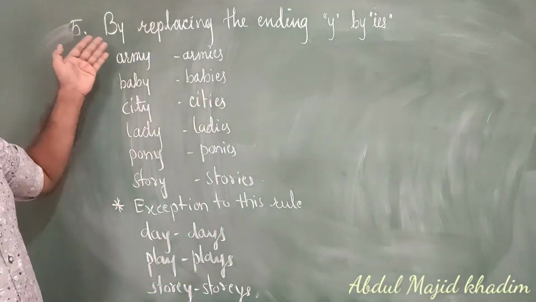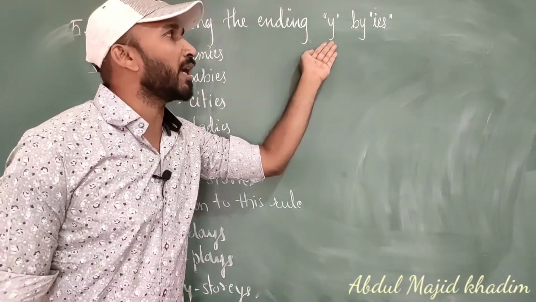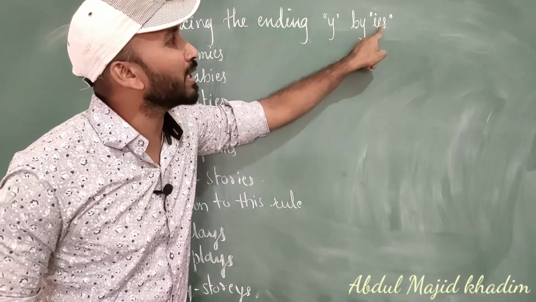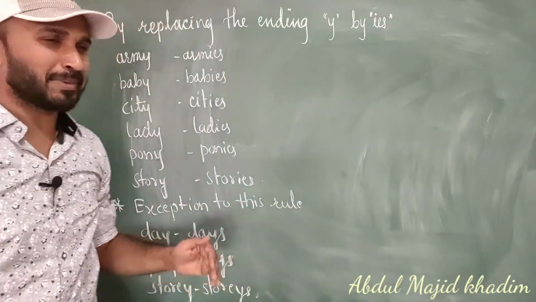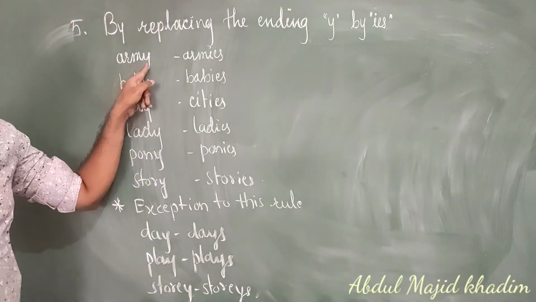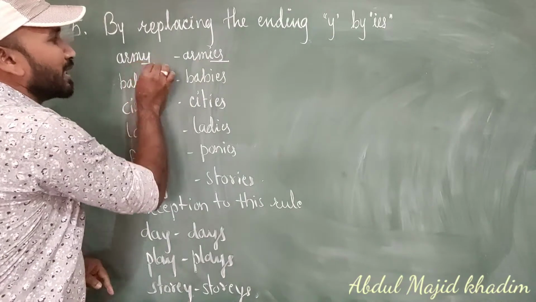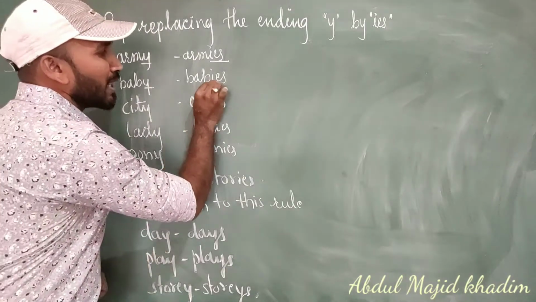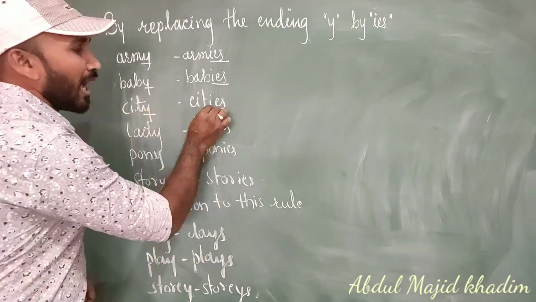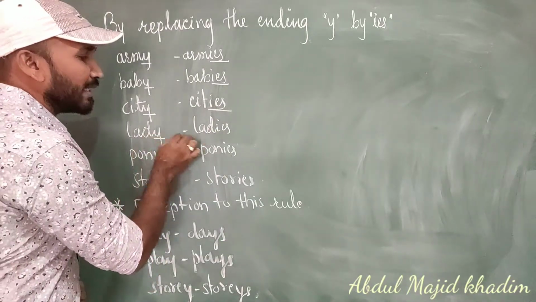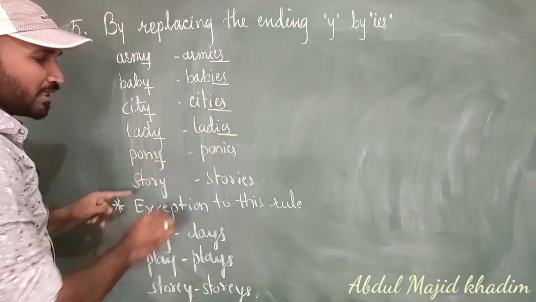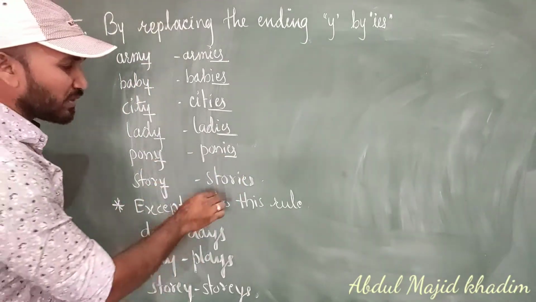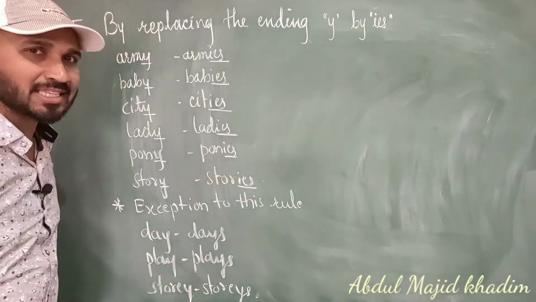Now the fifth rule. What is the rule saying? By replacing the ending y by ies, what we have to do? We have to replace y and we have to add ies. So let's see some examples. Army, ending with y, and what we have to add? ies, removing this y and adding ies. Baby, ending with y, and what we have to add? ies. City, I have to add ies. Lady, ies we have to add. Pony, have to add ies by removing y. Story, ending with y, what we have to add? Stories, ies we have to add.